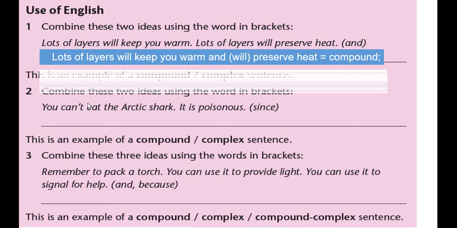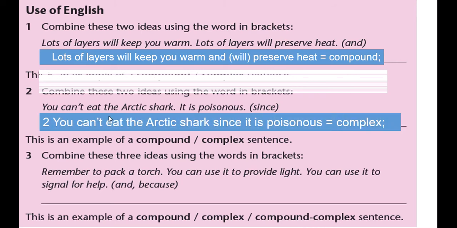Number two, here you can't eat the Arctic shark. It's poisonous. Since equals because. This means you cannot eat the Arctic shark. Why? Because or since or as it's poisonous, and this is a complex sentence.